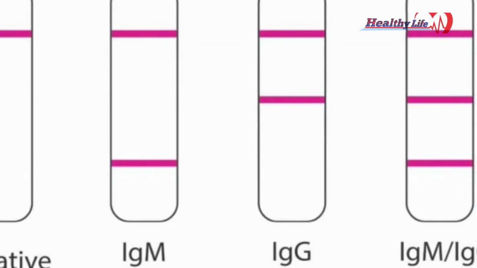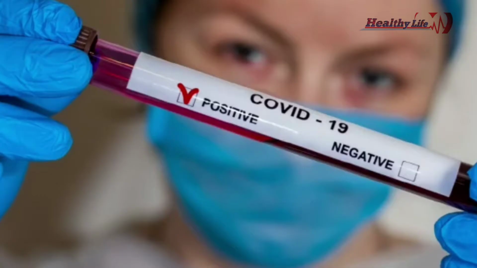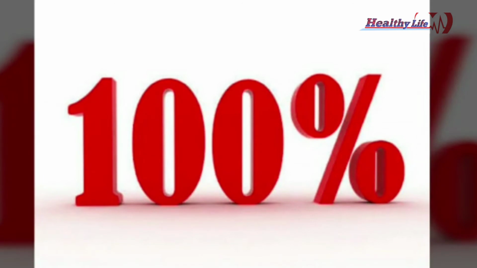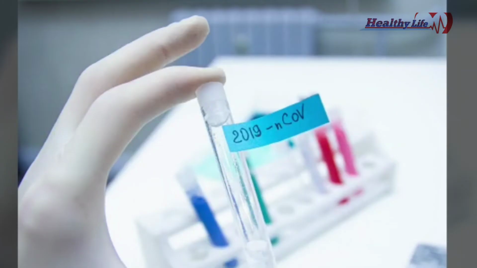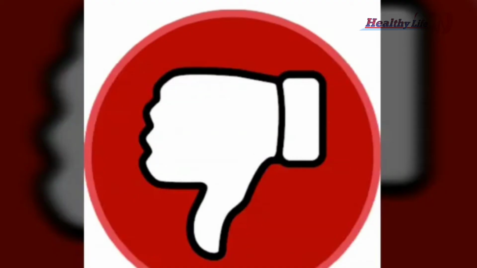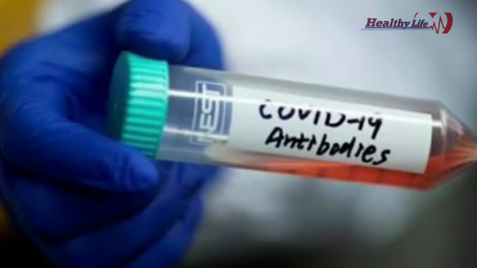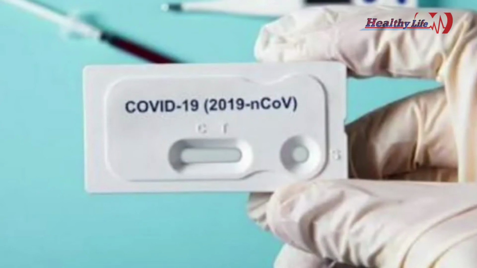So antigen testing is useful because even if it is less sensitive, it is rapid and the results that are positive will be positive. So it has a high specificity. That means if it is showing positivity, then it is 100% positive. But if it's showing negative, then they may have to go and undergo an RT-PCR test also to confirm the result as negative. So that is the disadvantage of the antigen test.